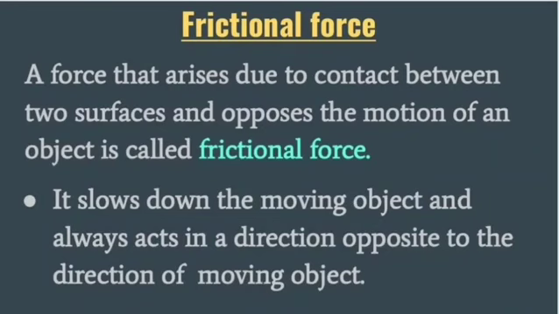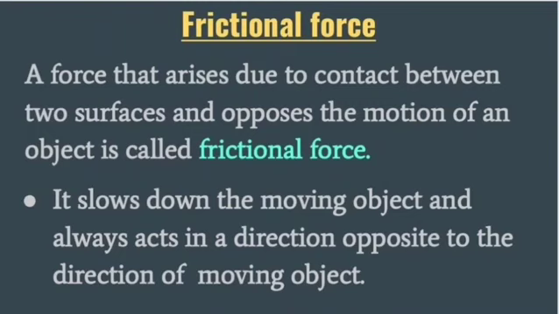The frictional force always opposes the motion of an object, and it always arises due to contact between two surfaces. That's why frictional force is a type of contact force, and it always opposes the motion of an object. It slows down the moving object and always acts in a direction opposite to the direction of the moving object.